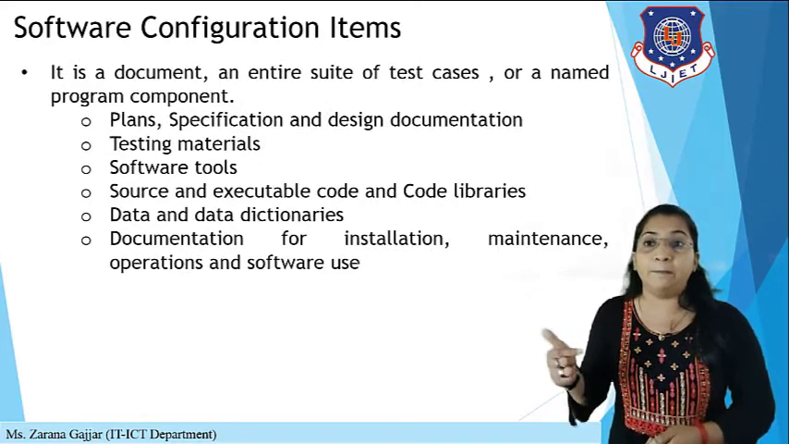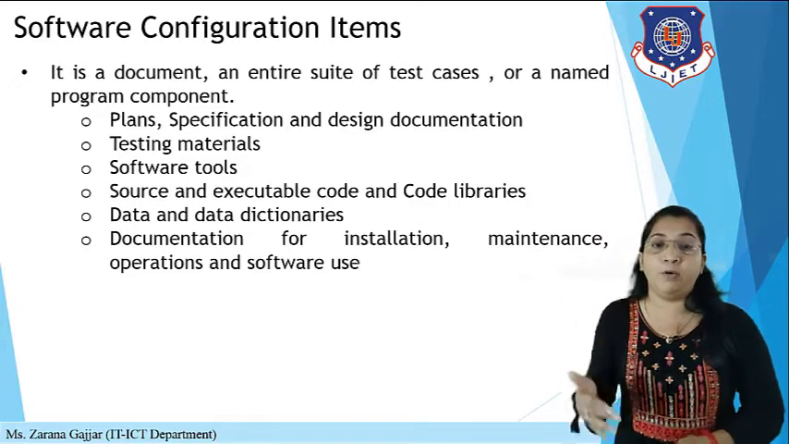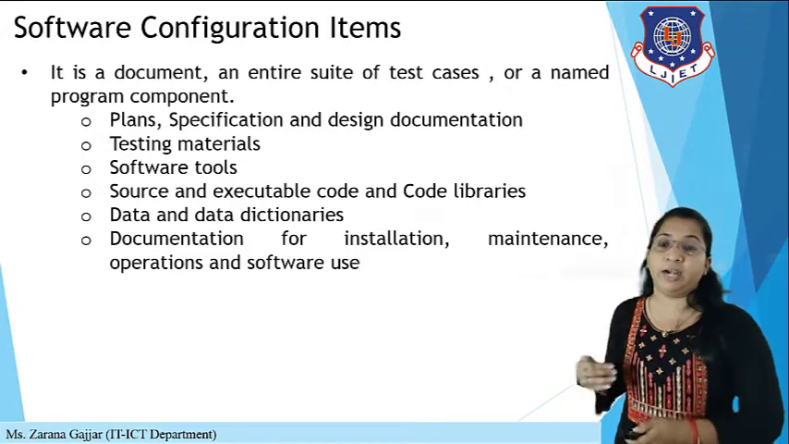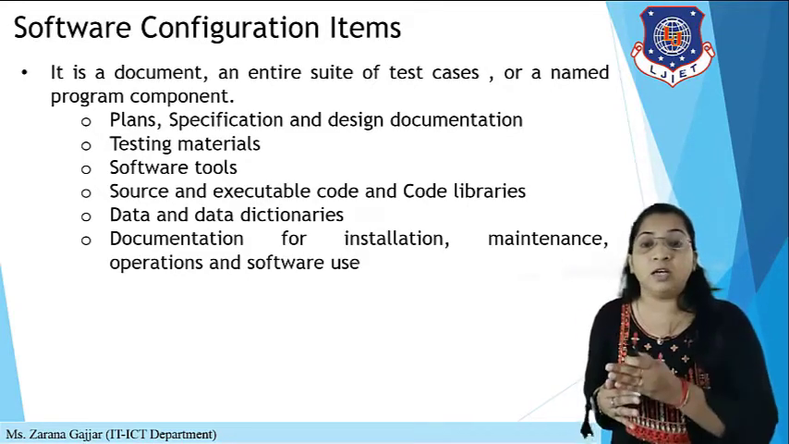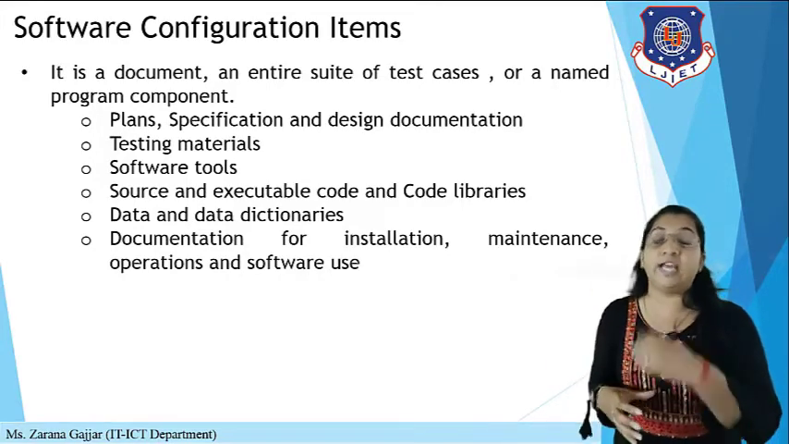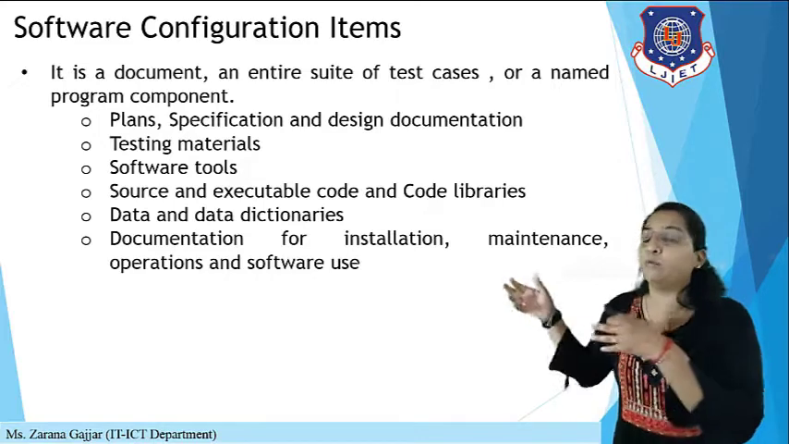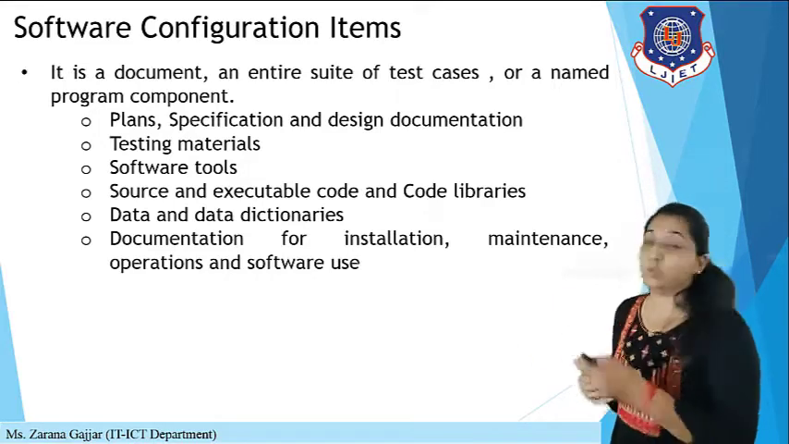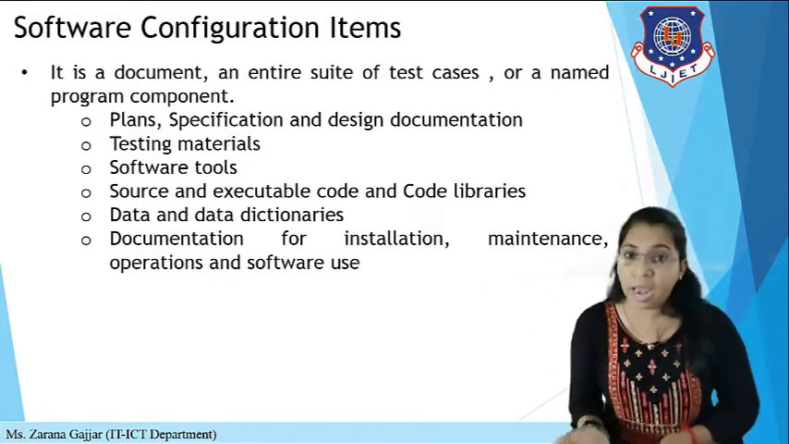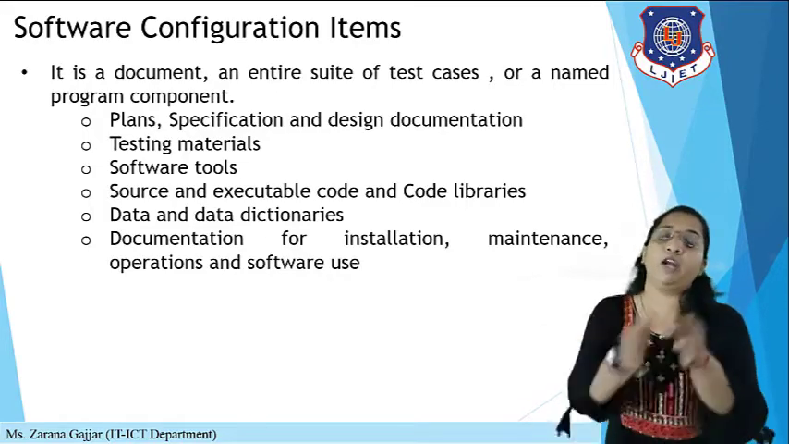And here let's take an example. In that particular SCI document, there is the entire suite of test cases or a named program component containing plan, specification and design document. It also has testing materials, for example some procedures, some test cases with some data. Then there are software tools, some source code, some data and data dictionary, and some documentation for installation, maintenance and operation for software use, like how to use this particular software. So all of these are known as SCIs, software configuration items. Whatever components we are using to configure our system are software configuration items.